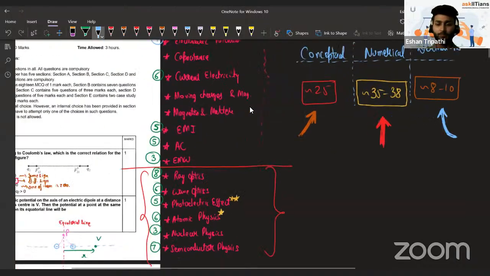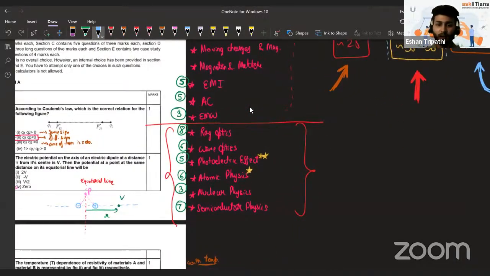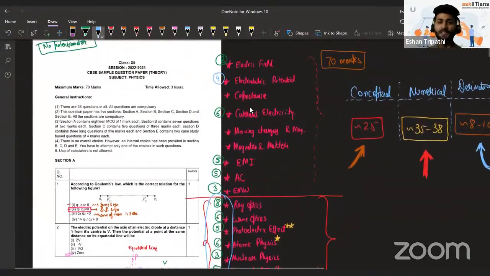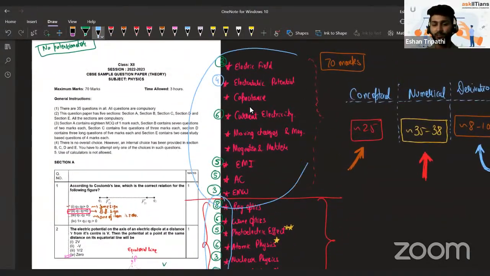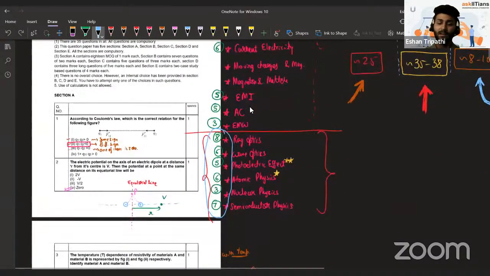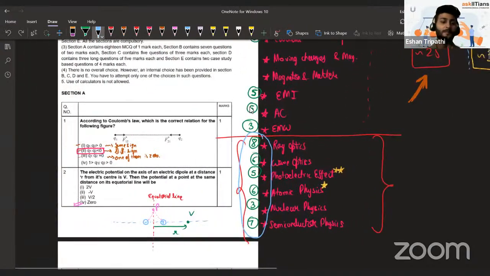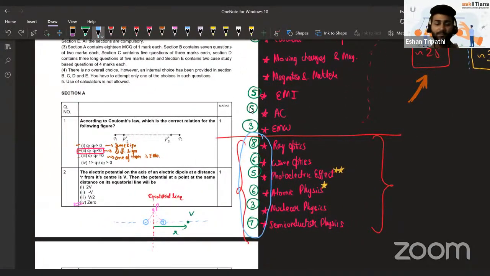And as a last reminder, there are a lot of marks in the upcoming topics in your school. So if you have not focused on these properly, of course, you're going to do that during the revision time. But this is the right time to start a serious preparation from now onwards to score in these topics and get a very good score in board exams. So that will be it for my analysis of this paper.